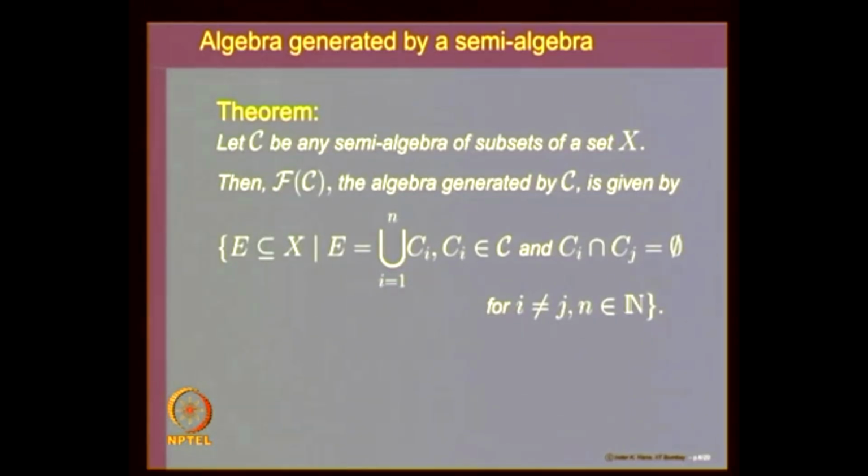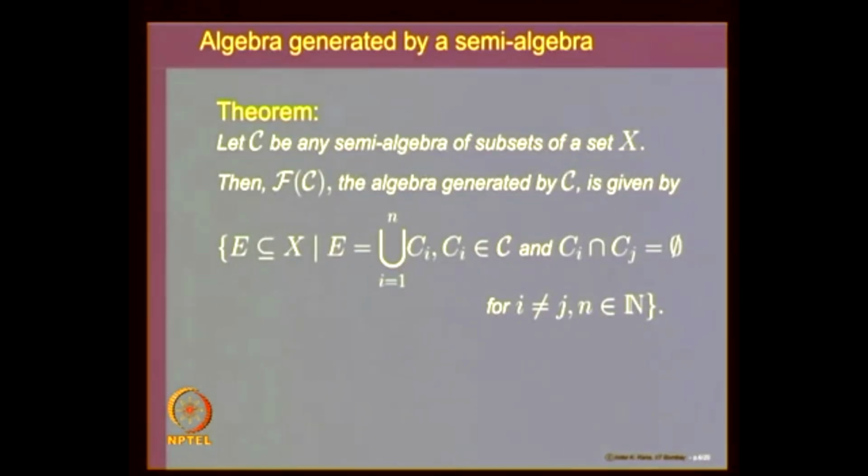of elements of C. And we have seen an illustration of this in the previous lecture when C was the collection of all intervals, and we took f of C, the finite disjoint union of intervals, and showed that that was an algebra. So, that is a typical model example or illustration of describing the algebra generated by a semi-algebra. So, let us prove this, that the algebra generated by the semi-algebra is nothing but as described above.